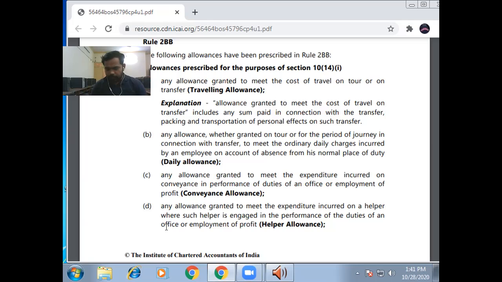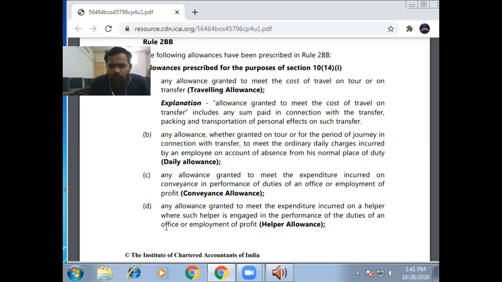If the helper allowance is provided by the organization to the employee, then this helper allowance is exempt from income tax. You know why? Because the helper is not provided for their personal work, but for their official work. That's why helper allowance is exempt from income tax.